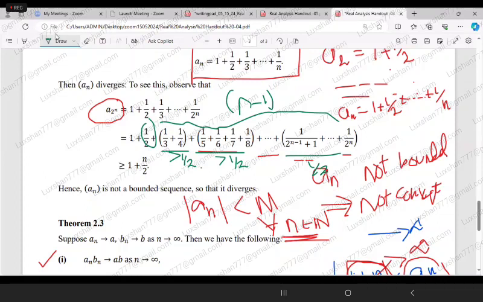Therefore, I can write that the whole part is greater than or equal to 1 plus n subgroups into half. So that's 1 plus n by 2.